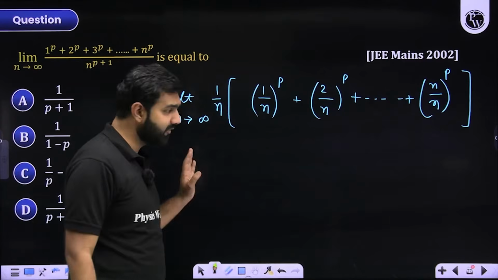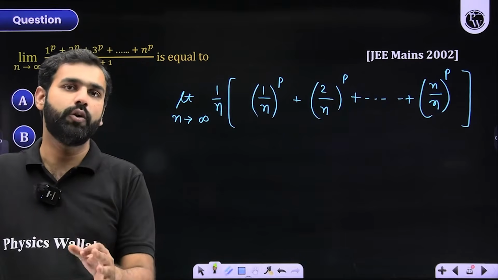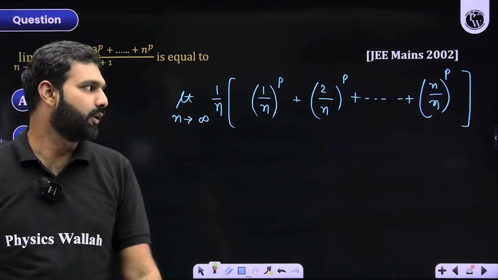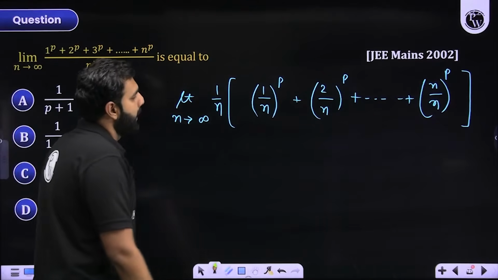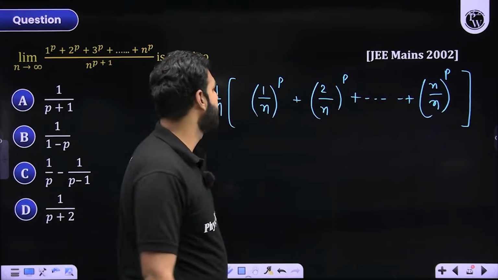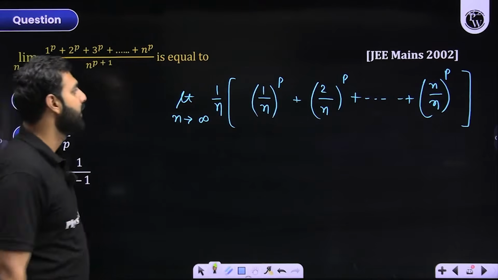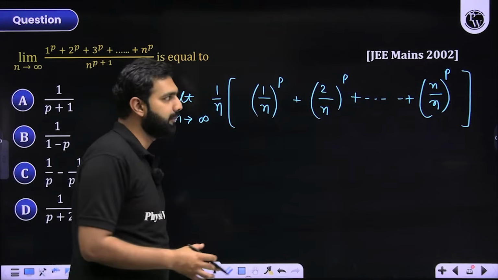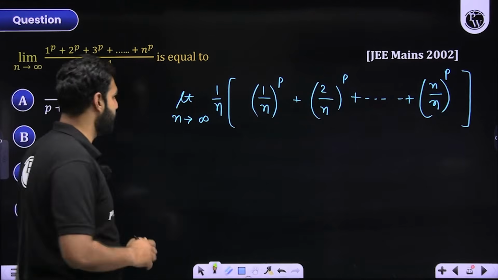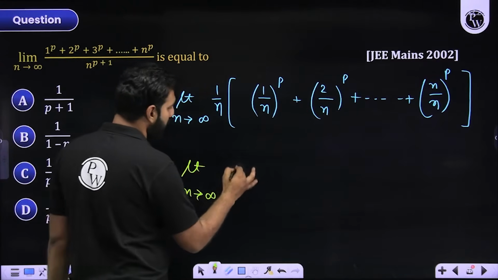This question can be done with the help of limits. This question can be done with the help of the squeeze theorem, sandwich theorem. But I am giving you another method where you use the concept of limit as a sum. How? Let's have a look at that part. Now, if I could generalize this expression, I'll be able to crack this question within 2 seconds. What is that method? That method is what I'm trying to tell you through this illustration, through this example. Instead of giving you the theoretical explanation, I'm giving you an illustration through which I'll demonstrate how you should use this particular concept. So this limit n approaches infinity stays there. You don't touch it. This 1 by n stays there.